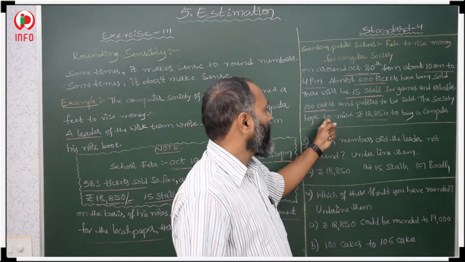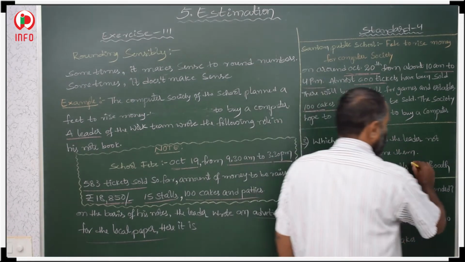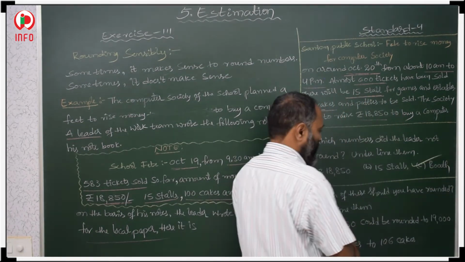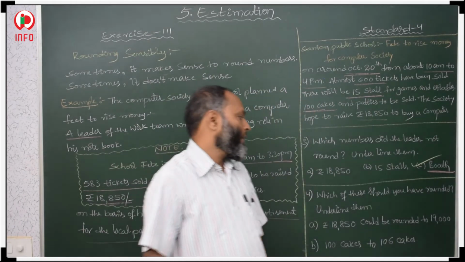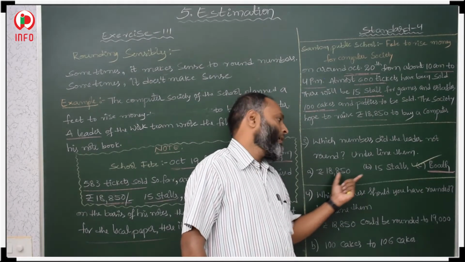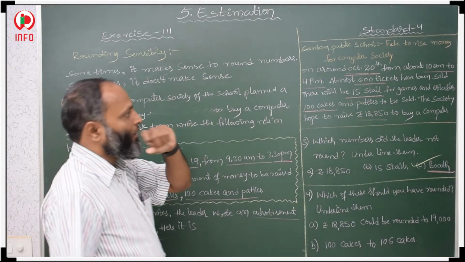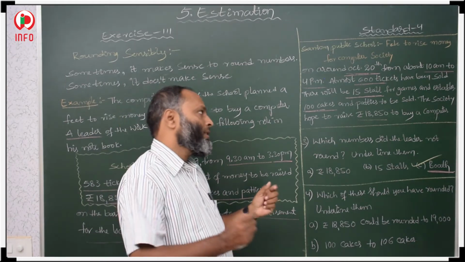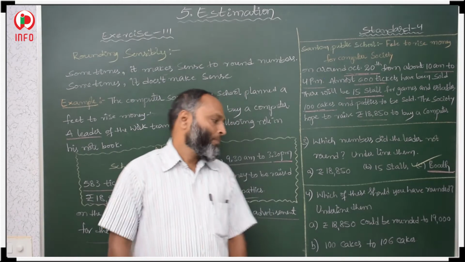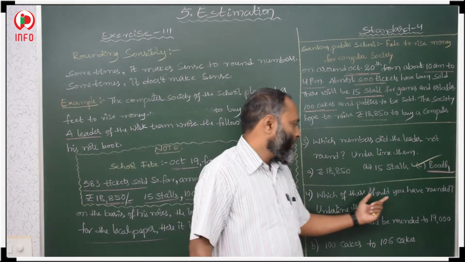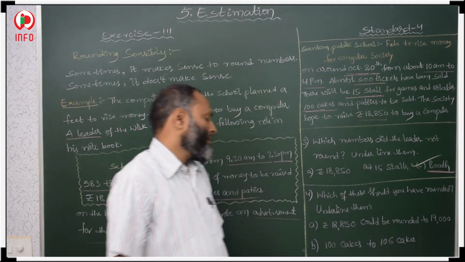So both were not rounded. So as it is, he gave both correctly. It means this one we have to underline. Both are not rounded: 18,850 and 15 stalls. Roughly what he made and what he gave in the local newspaper, these two numbers are not rounded. Now, which of these should you have rounded? Underline them.